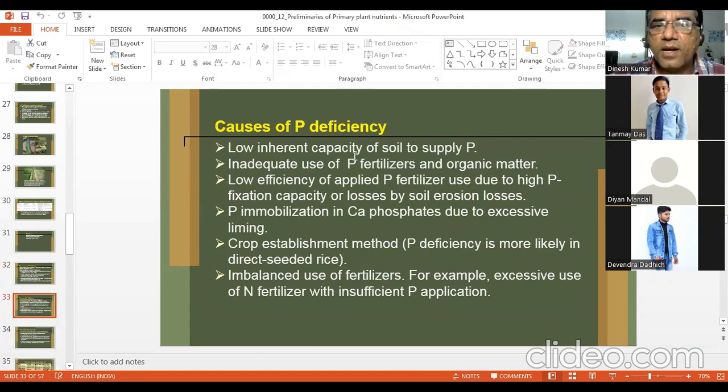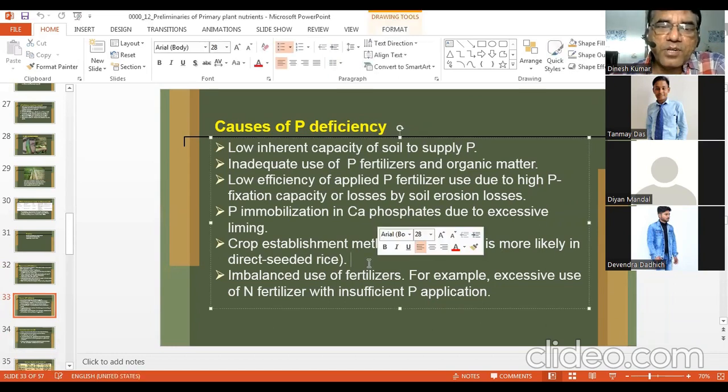Causes are low inherent capacity of soil to supply P, inadequate use or absence of P fertilizer, P immobilization by calcium phosphate or more fixation of phosphorus, crop establishment method, P deficiency is more in DSR compared to puddle transplanted or waterlogged rice, and imbalanced use of fertilizer, particularly excess use of N fertilizer with insufficient P application.